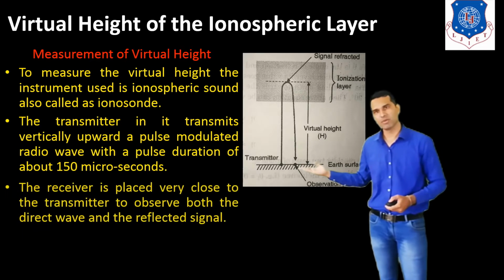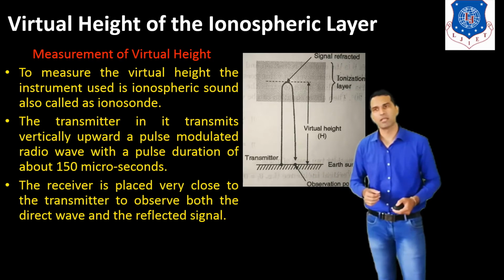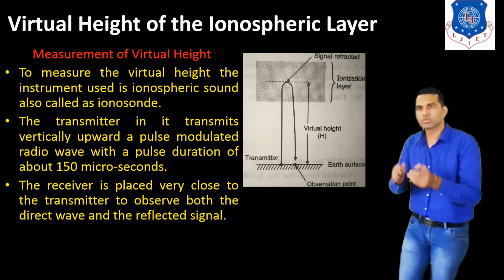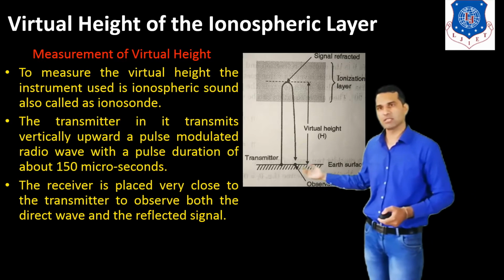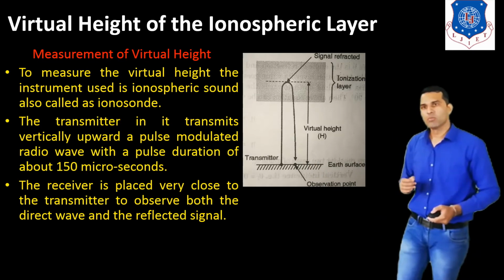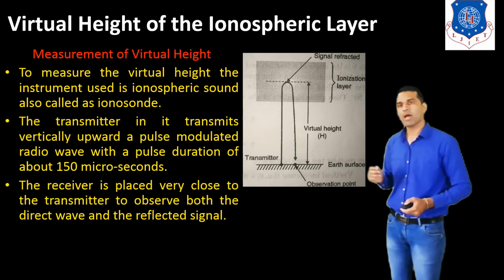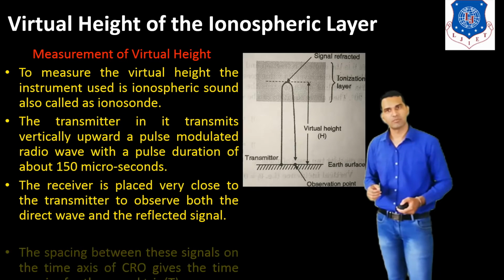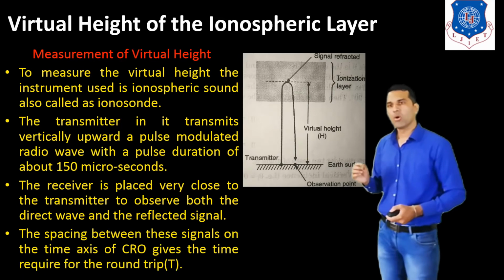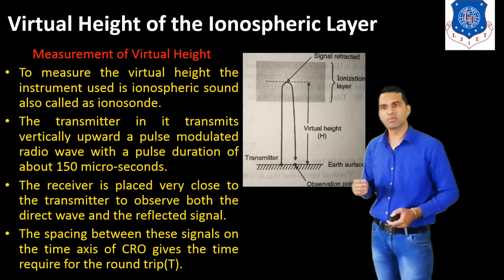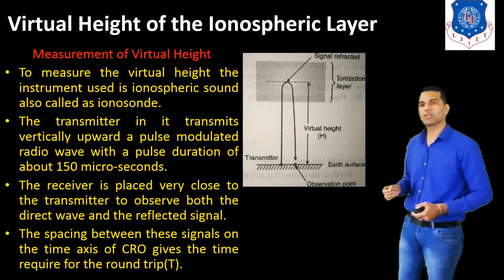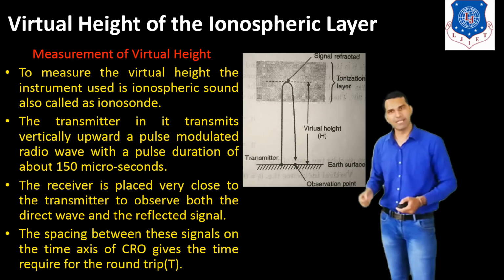Here in this figure, the transmitter sends the signal. The receiver is placed very close to the transmitter. Here we can see this is the receiver. The receiver observes both the direct wave and the reflected signal. The spacing between these signals on the time axis of the CRO gives the time required for the round trip, T.